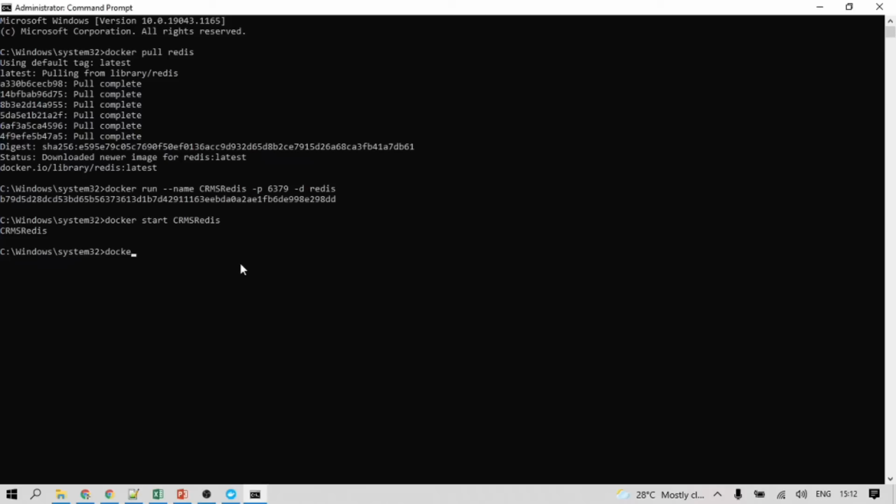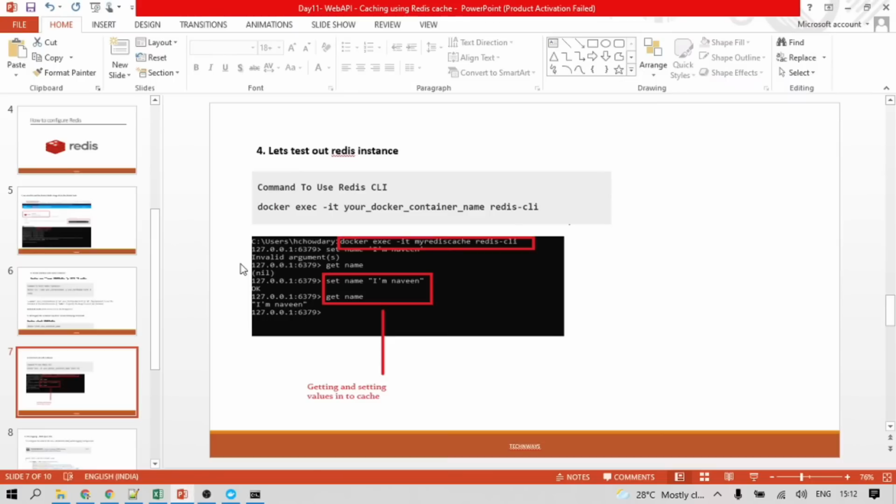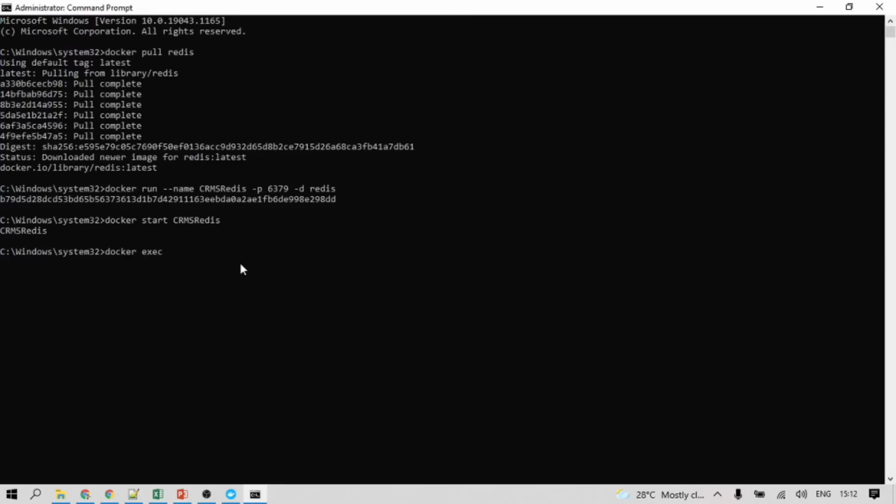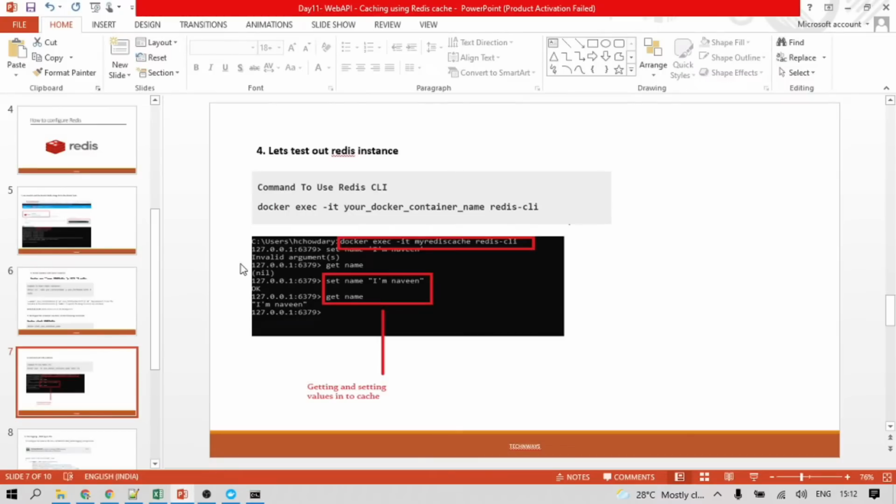Docker exec, then your Docker container name.